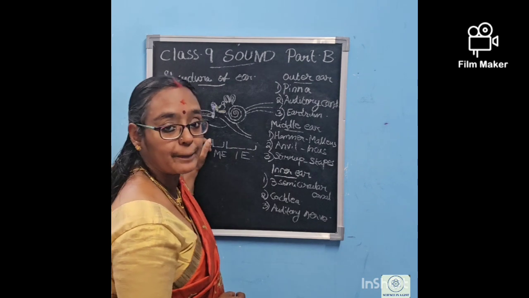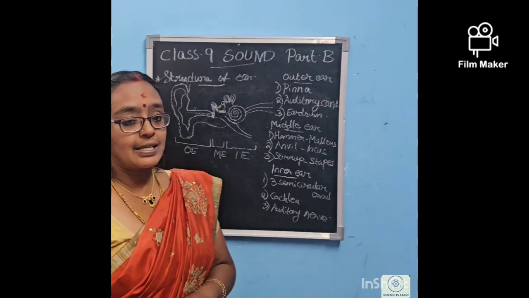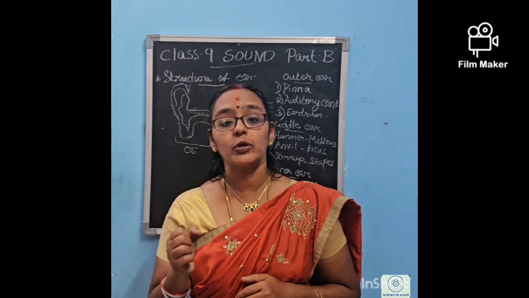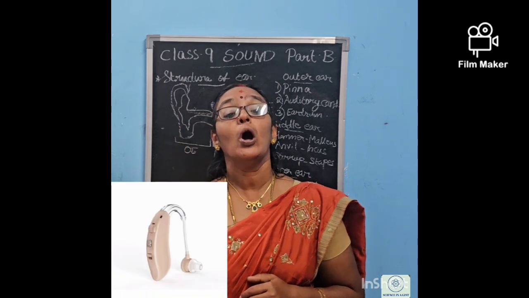So all three parts are very important, isn't it? Outer ear, middle ear as well as inner ear. Okay, this is how we are able to hear the sound. Those who are not able to hear the sound clearly will wear a hearing aid, especially old age people.